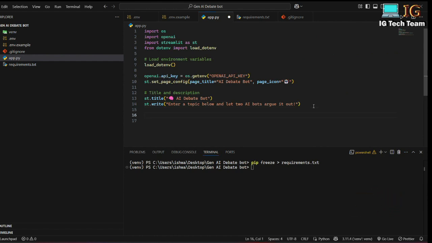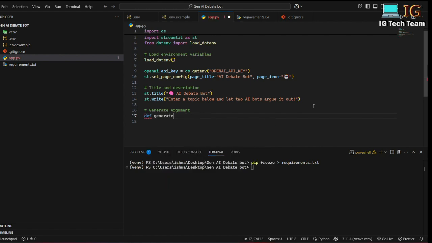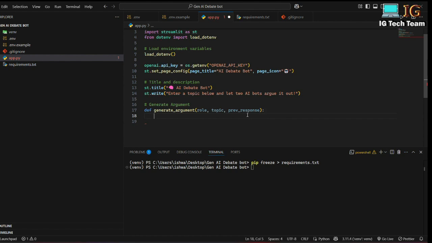Now I have to create a function to generate the argument. I'll be making one function, def generate_argument, and here I'll be passing role, that means pro or con, positive response or negative response, and topic, and also I need the previous response. Here I have to create one variable, prompt.